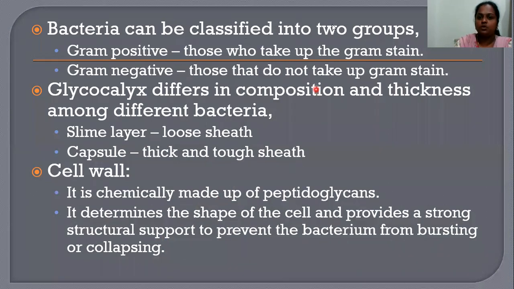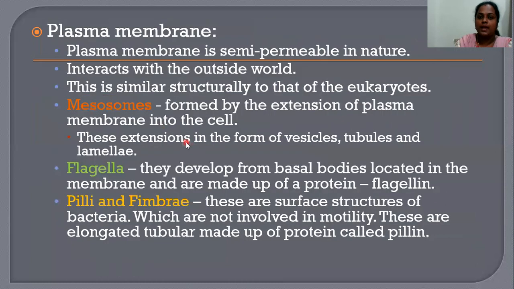Next, we'll be studying the plasma membrane. The plasma membrane is also called the cell membrane, and it is semi-permeable in nature. Semi-permeable means it allows only certain substances to enter and leave the cell. It interacts with the outside world. It is structured similarly to that of eukaryotes. Just as the plasma membrane is present in eukaryotes, a similar structure is present in the prokaryotic cell also.